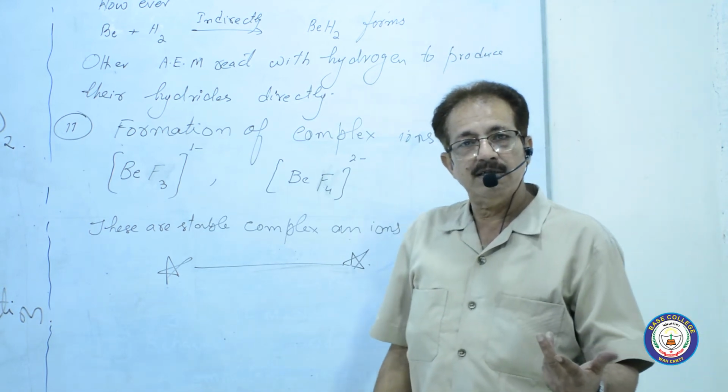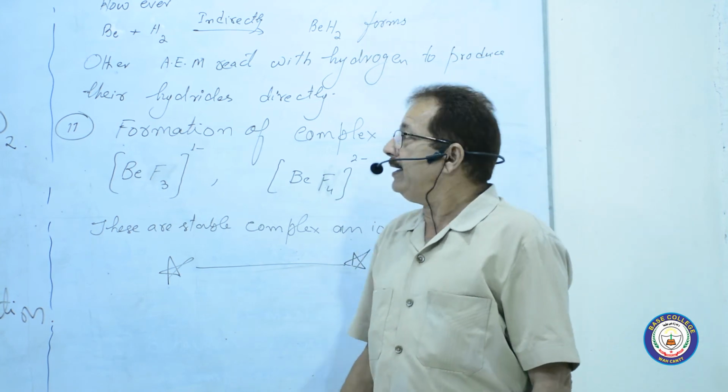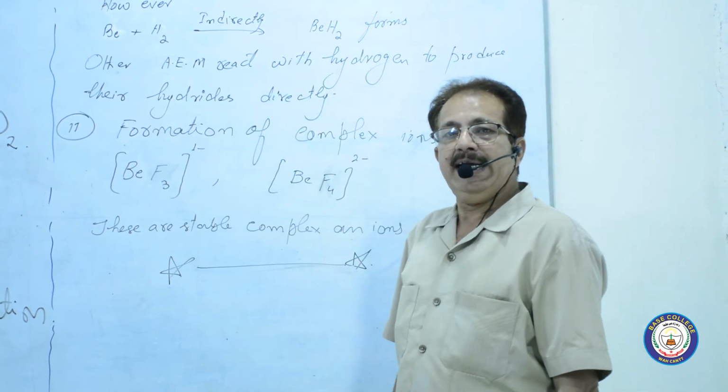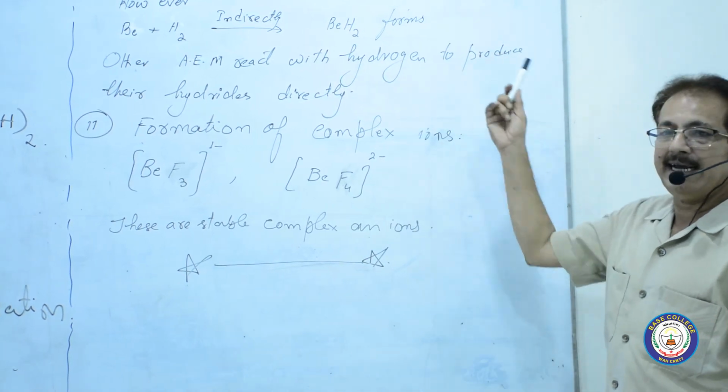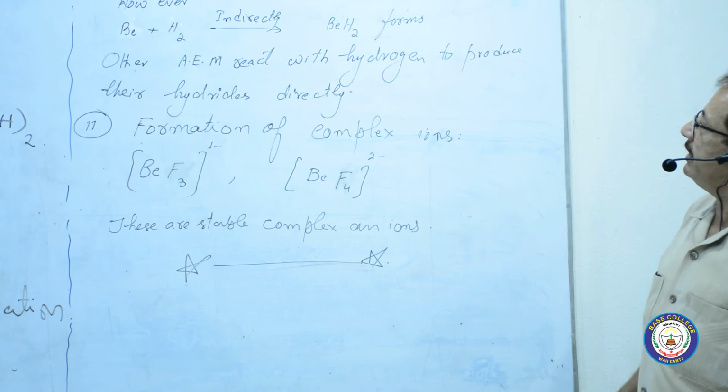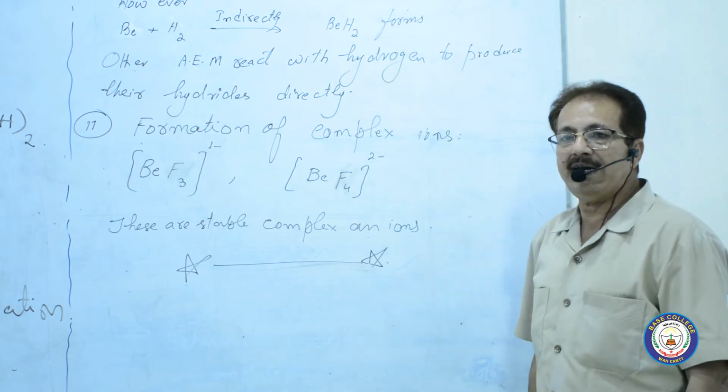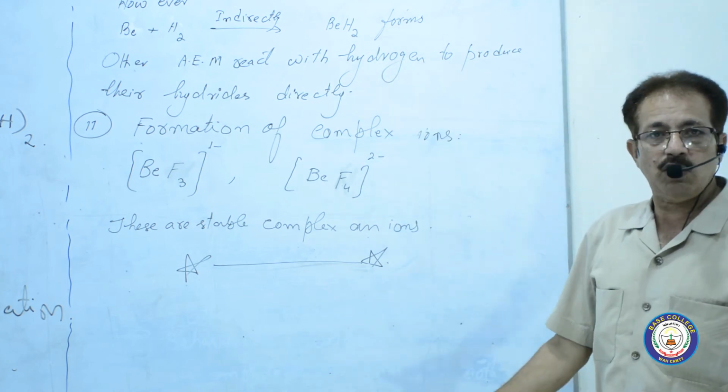No logic? The reactants are the same. In the first, we have written there is no reaction, but in the second one, I have written the formation of the hydride of beryllium. What is the logic of this?